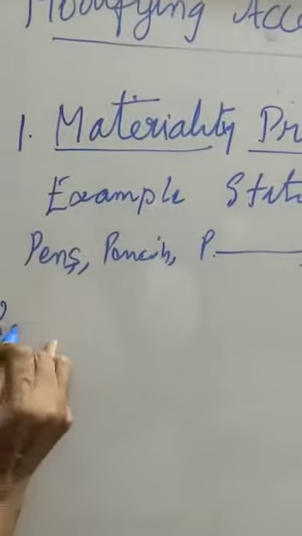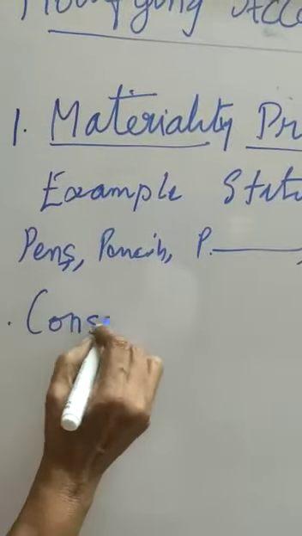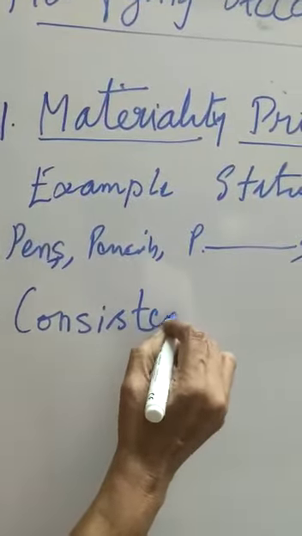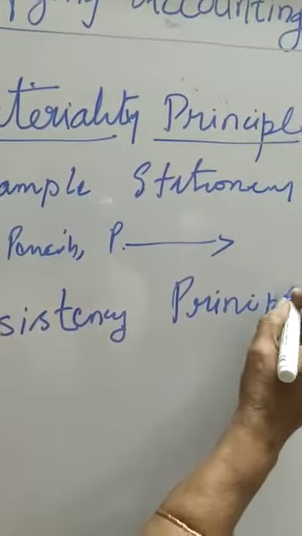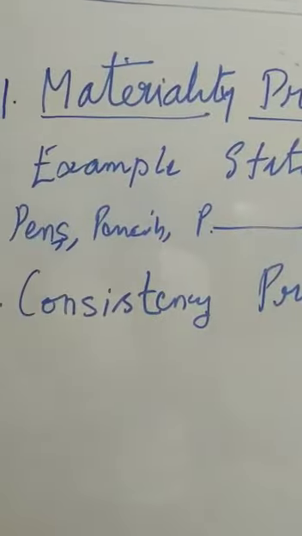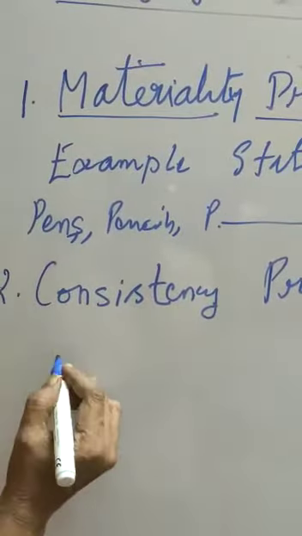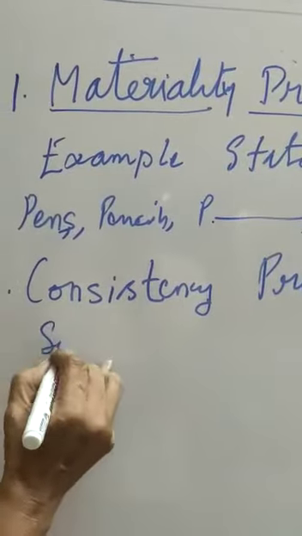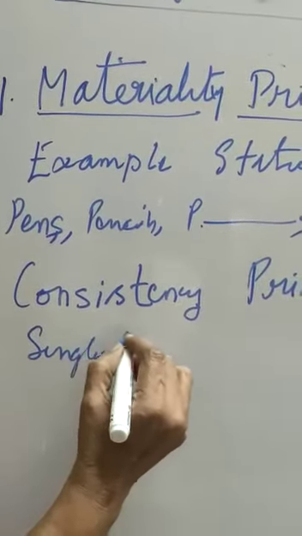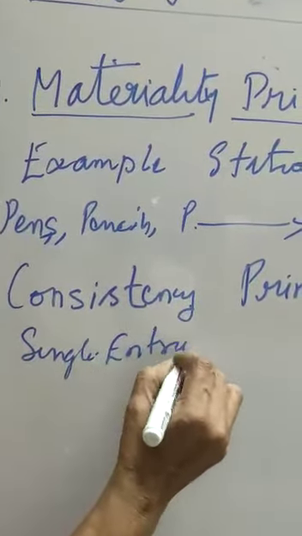The second thing, consistency principle. What do you mean by consistency? Consistency is stability, or following the same type of method. For example, if a firm is following single entry bookkeeping system, there are two types of bookkeeping system.